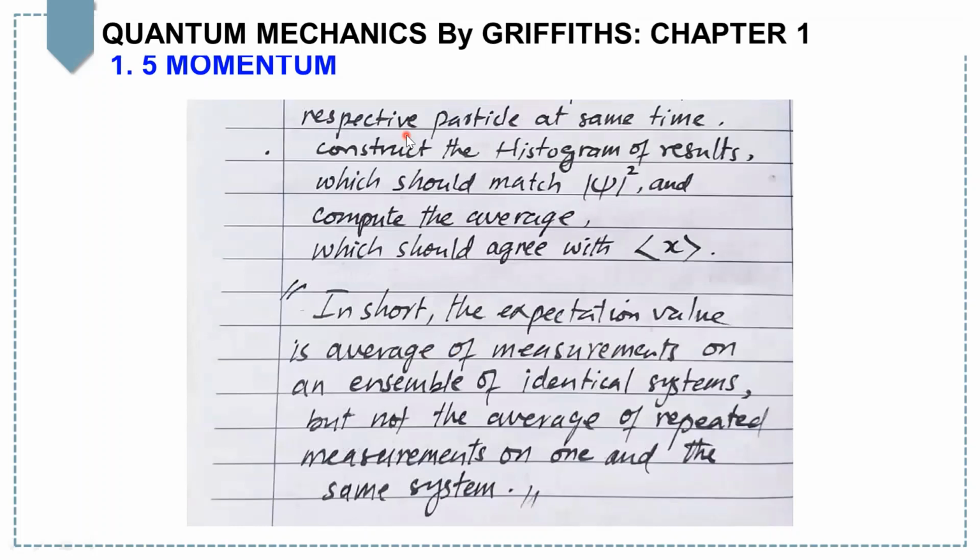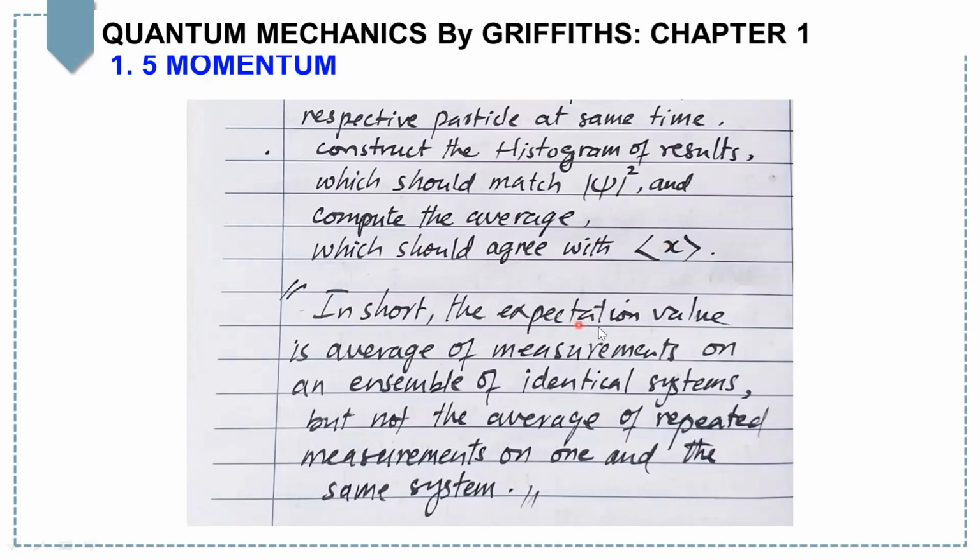Once you get the results from the students, construct the histogram of the results. That histogram should match the square modulus of psi. And when you compute the average of the results, that would agree with the expectation value of x.